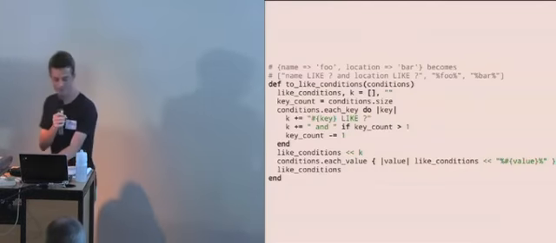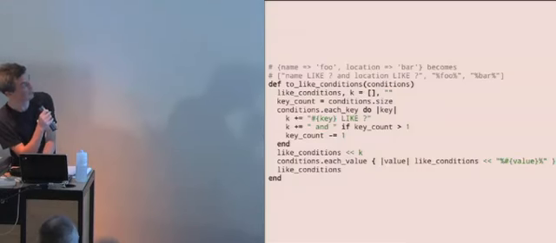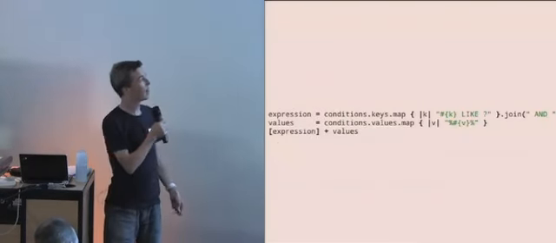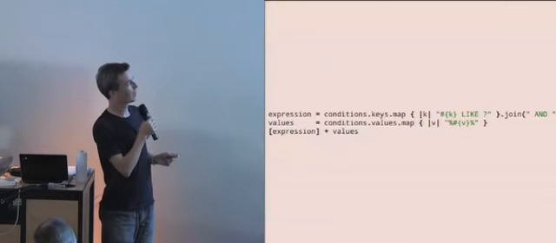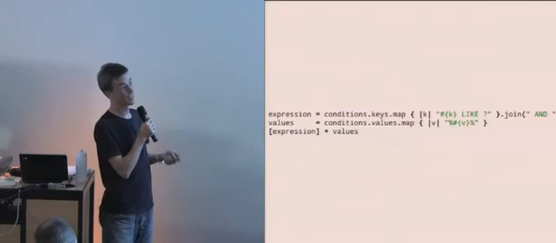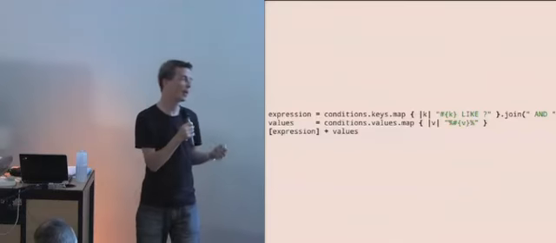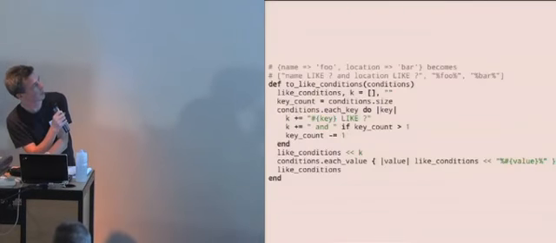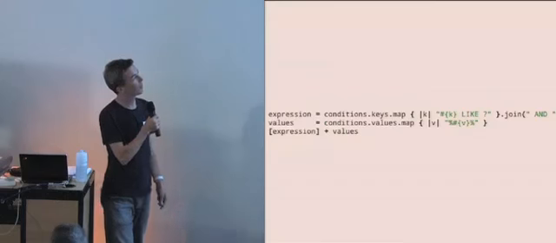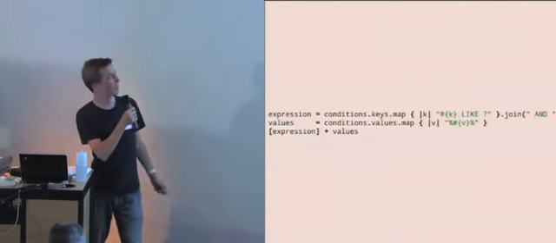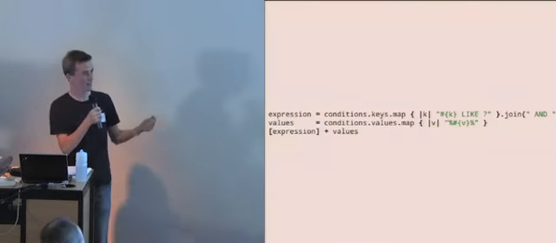Well, it turns out that this code is actually really simple. We can do it as that. We can map each key to the like term. We can join them with and, and join only puts in the ands in between stuff, so we don't have to worry about keeping track of whether we're on the last element or the first element like we did before. And then our values, we can just map them with a % sign on each side, add the 2 arrays together, and job done.